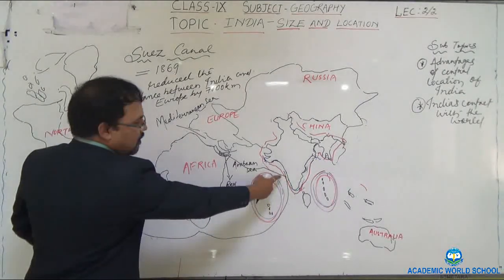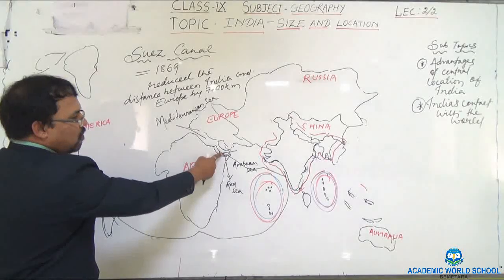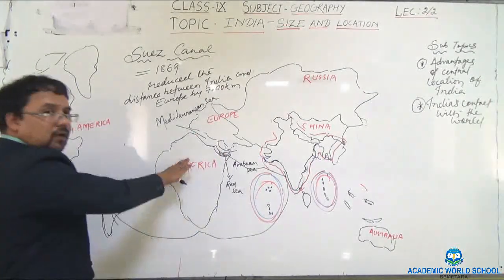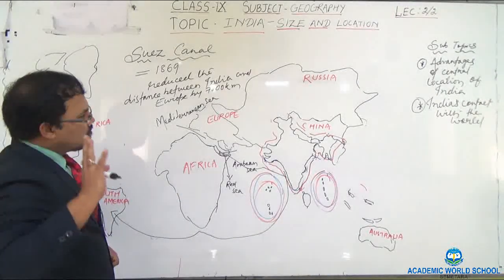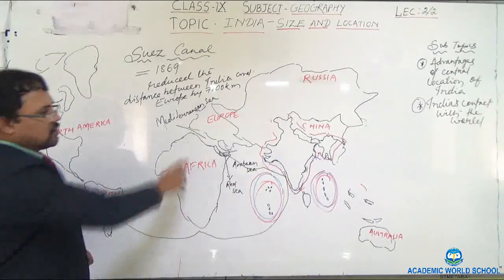Just taking this way from the western coastal area, one can visit the Red Sea, and from the Red Sea to the Mediterranean Sea, and in this way one can visit Europe or Africa. So now it has become very easy to visit Europe and Africa, covering the shortest distance. It is a shortcut.